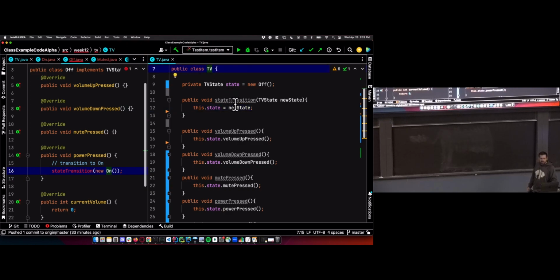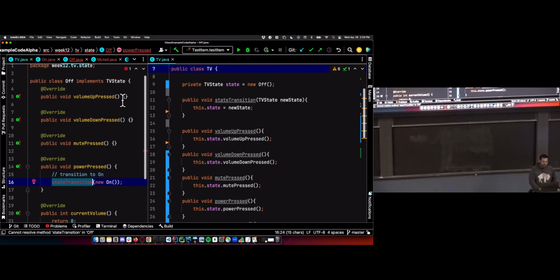So I'm going to need to call this through an object of type TV, and it should be the TV that the off state is attached to. The TV that's delegating to this off state, the off state itself is going to need a reference to that TV if it's going to have any success in transitioning the state to a new state of this TV, or turning the TV on in this case.